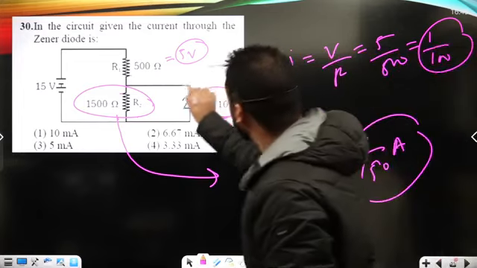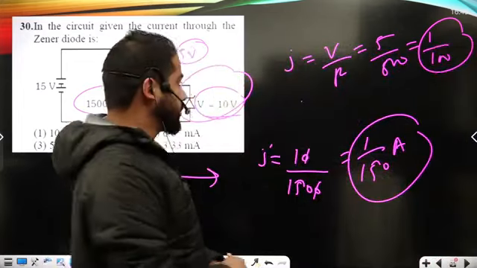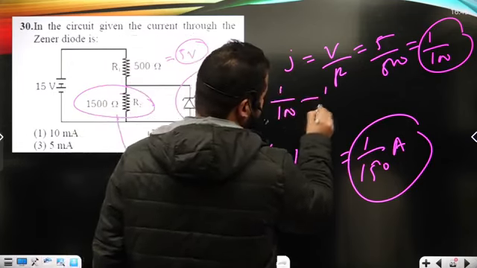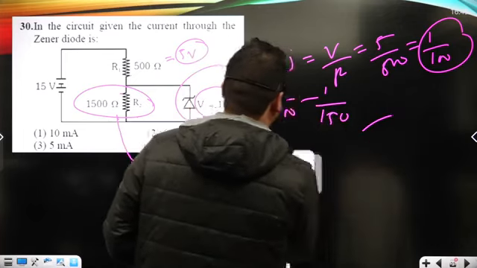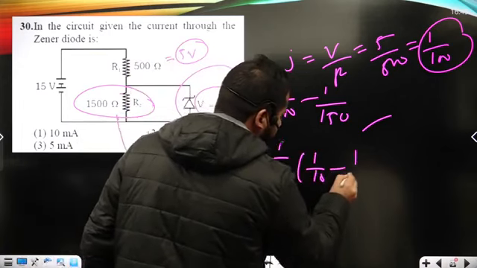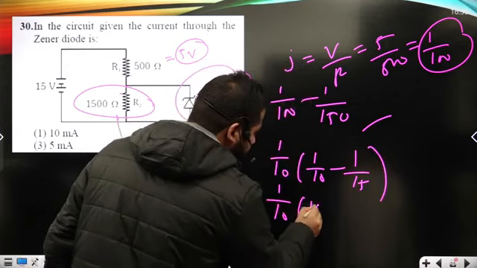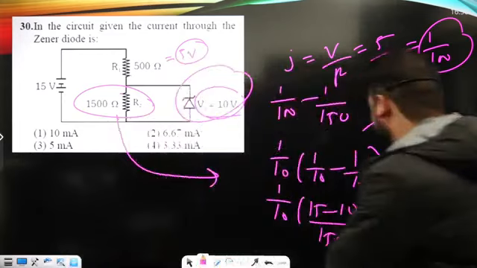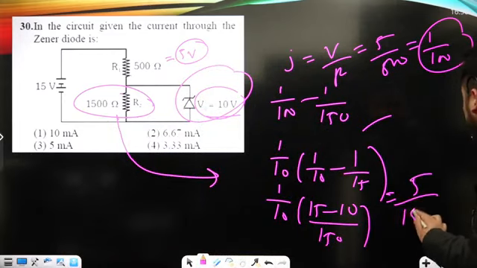If I want to know the current through the Zener diode, total current minus this current will give me the current through the Zener diode. That's total current 1 by 100 minus 1 by 150. So it is 1 upon 10 minus 1 upon 15, which is 15 minus 10 upon 150, that is 5 upon 1500.